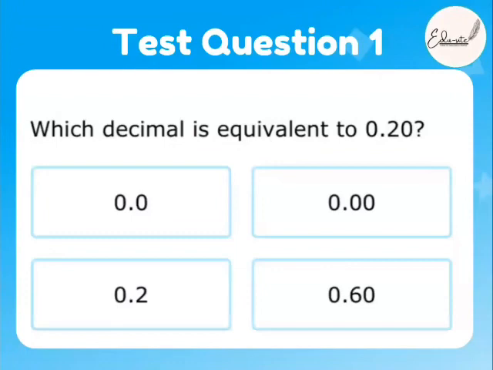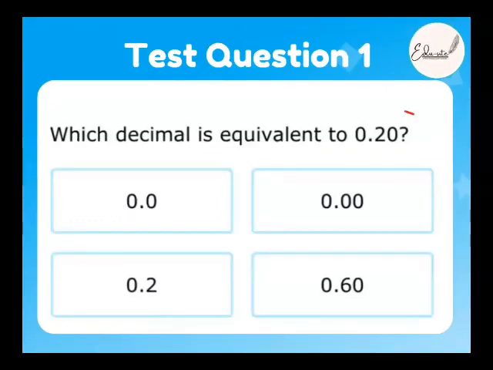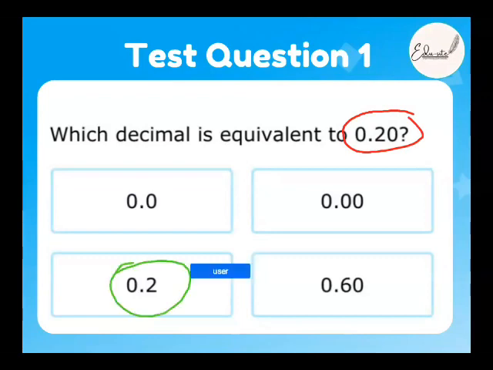Now the decimal equivalent of 0.2 we had learned previously, right? In the last class. What is the decimal equivalent of 0.2? Yes, 0.20 is equivalent of 0.2, because whichever zeros you add after the decimal point, it becomes the same, right? Yes, this we had discussed already, right?